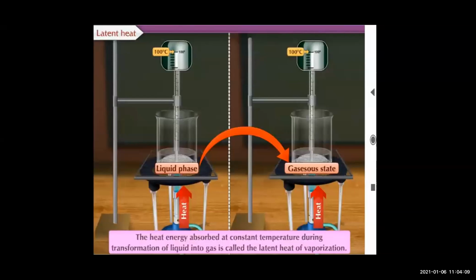Now we'll move on to the next definition. The heat energy absorbed at constant temperature during transformation of liquid into gas is called the latent heat of vaporization. Right. So remember all: first melting point, then latent heat of fusion, then specific latent heat of fusion, then boiling point, and now latent heat of vaporization. We'll move on to the next definition.